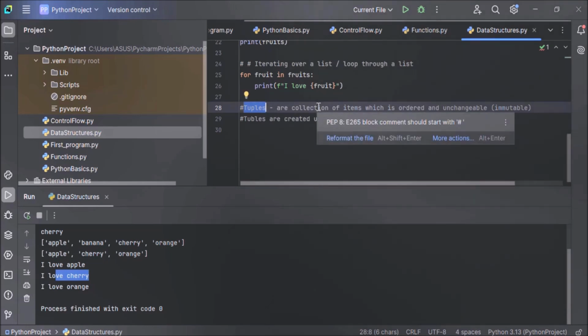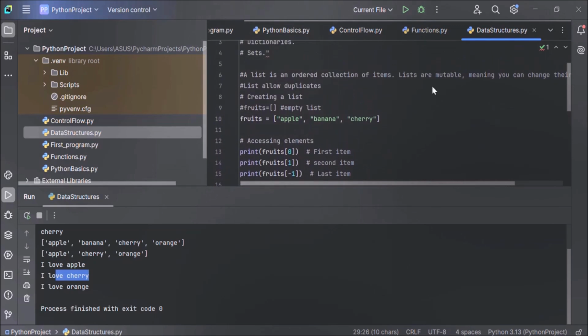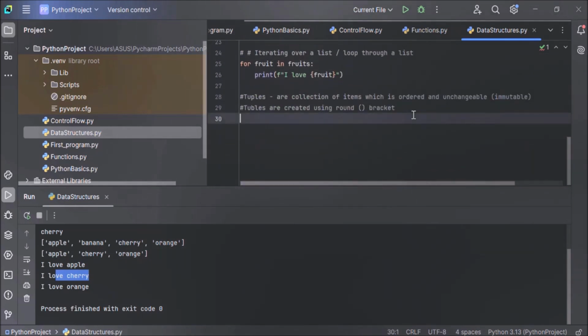Tuples are a collection of items which is ordered and unchangeable. This is an important point: ordered and unchangeable. And how to create a tuple? Tuples are created using round brackets, whereas lists are created using square brackets. You must have noticed this. Lists are created using square brackets and tuples are created using round brackets.